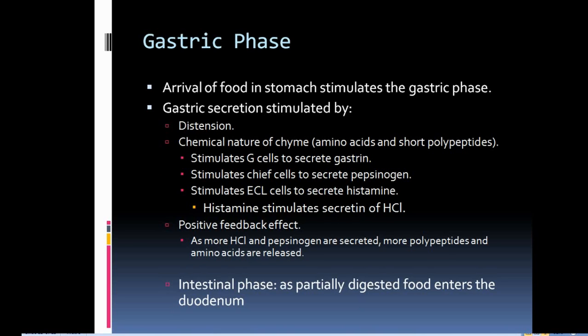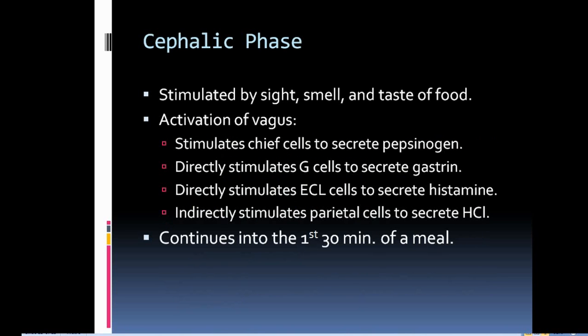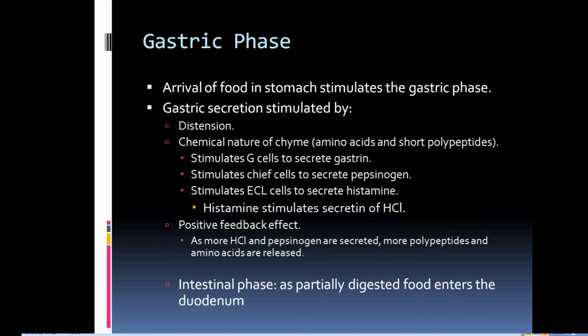When we say the cephalic phase, it is stimulated by the sight, smell and taste of the food. That means just before arrival of the food, that is the cephalic phase. When the food reaches the stomach, that is the gastric phase. The arrival of the food stimulates this phase, and it is called distension of the stomach. And as more HCl and pepsinogen are secreted, more polypeptides and amino acids are released. Then the third phase is the intestinal phase, as partially digested food enters the duodenum.